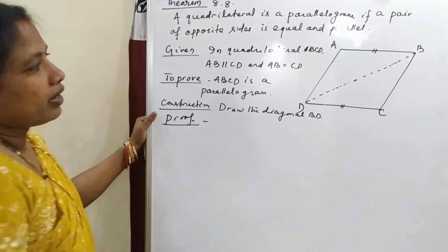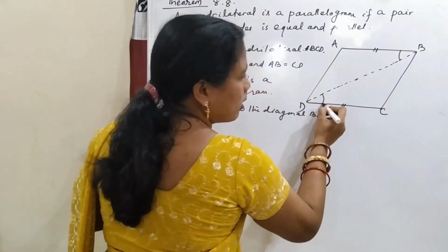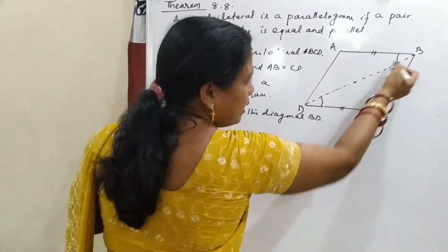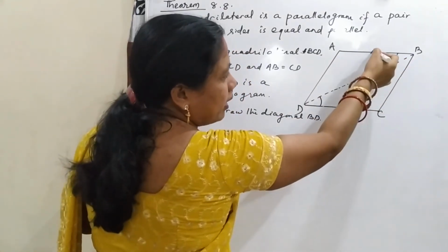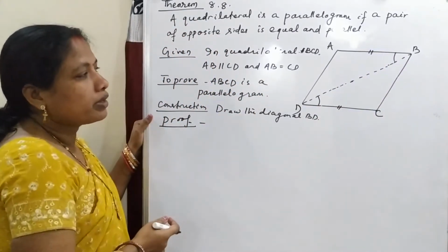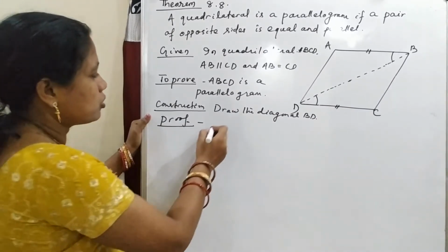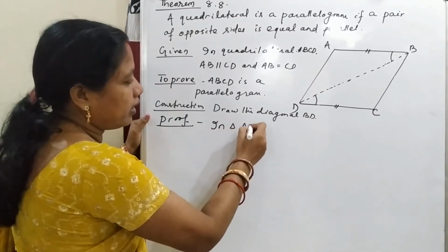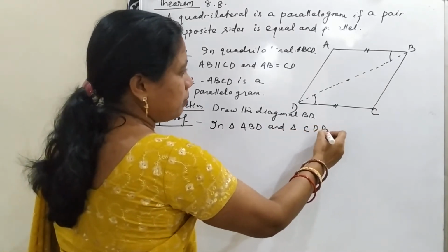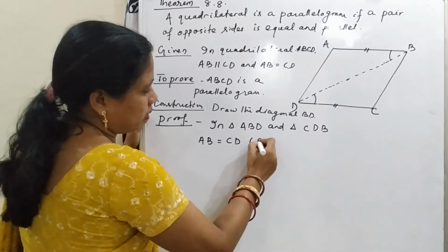If AB is parallel to CD, then these two angles are equal because they are alternate angles. BD is the common side and AB is equal to CD, this is given. So in this way we can prove the two triangles ABD and CDB congruent. So in triangle ABD and triangle CDB, AB is equal to CD. This is given.